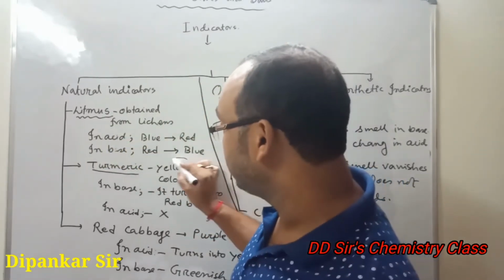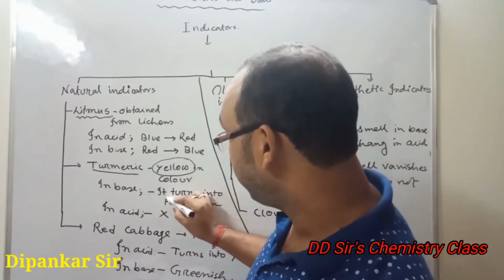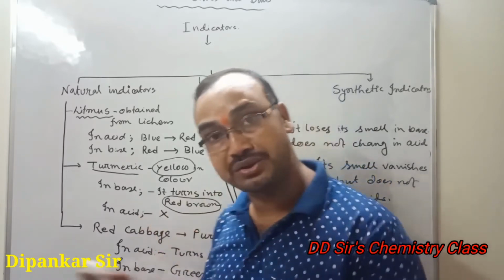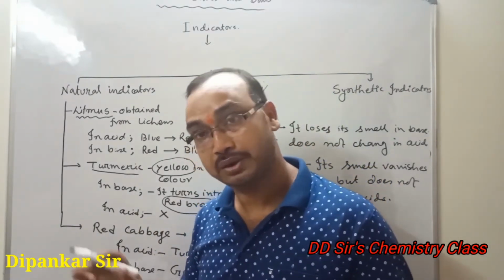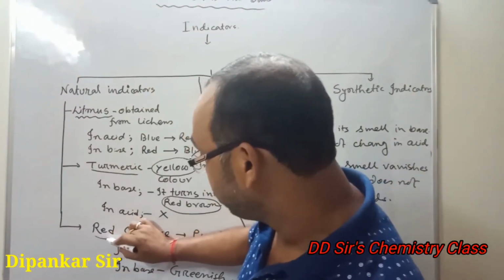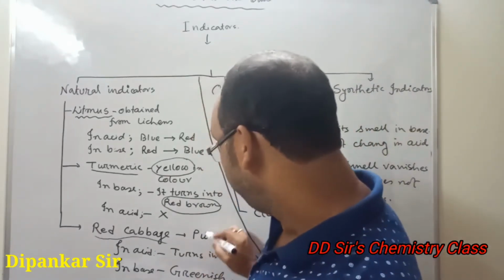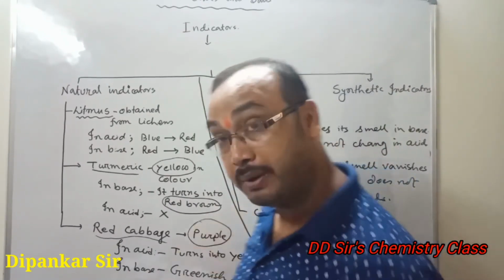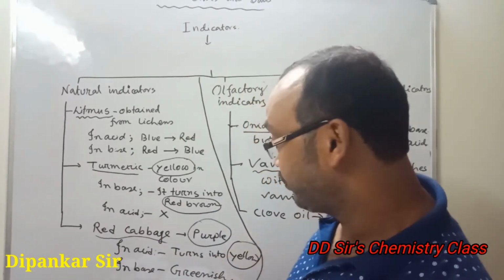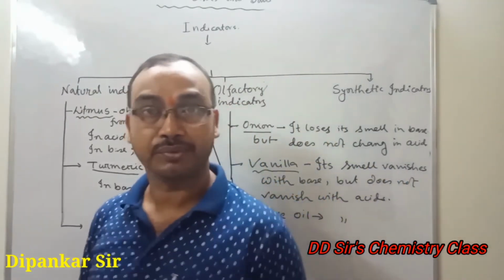Its actual color is yellow, but in base it turns red brown. But in acid it does not change its color. You have to know this one. Red cabbage is another natural indicator. Its original color is purple, but in acid it turns yellow. In base it turns greenish.